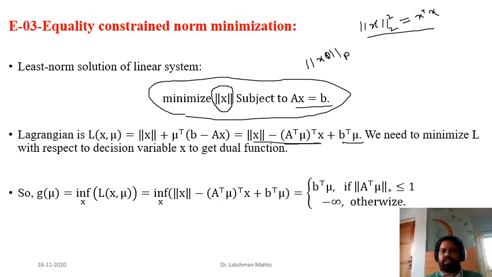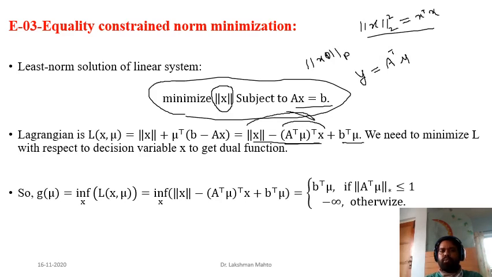Just focus on this term. It is a linear term, and suppose you take y equal to A transpose mu, considered as a direction. Where is x involved?